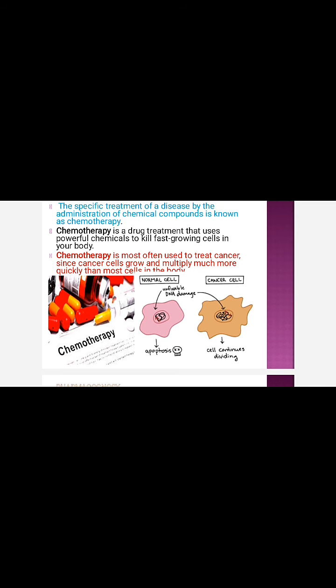This diagram clearly represents the normal cells and the cancer cell. The cancer cells grow very fast compared to the normal cells. Also the shape of the cells changes, and the DNA is also damaged.